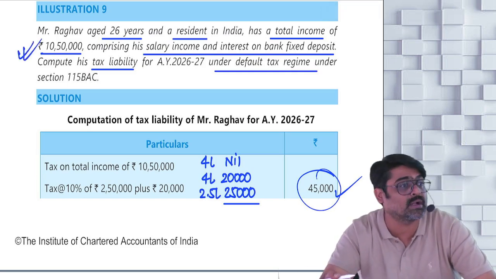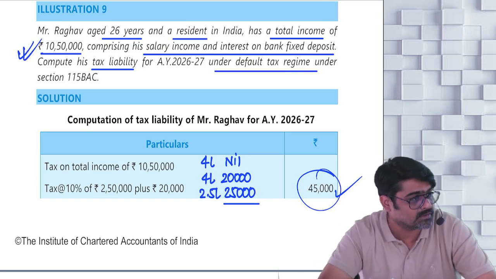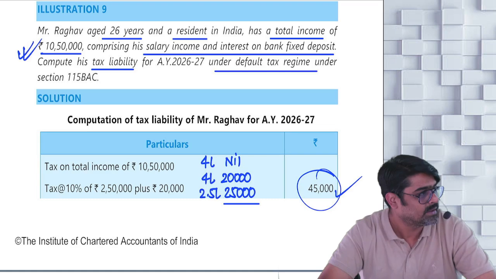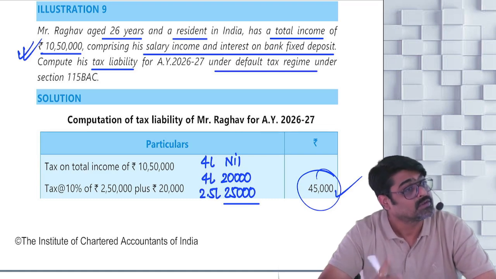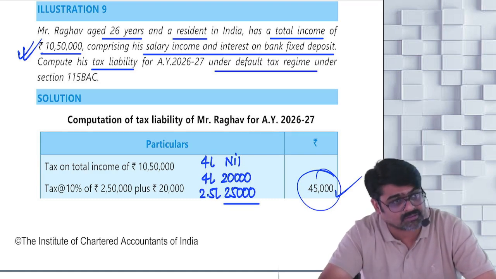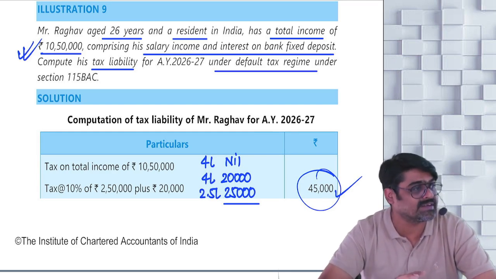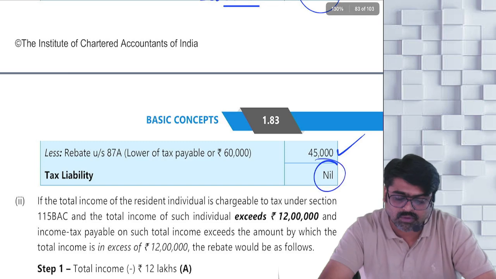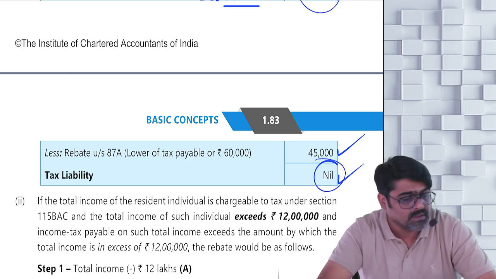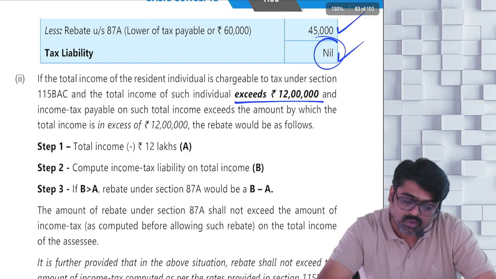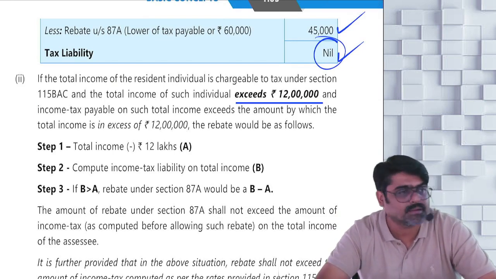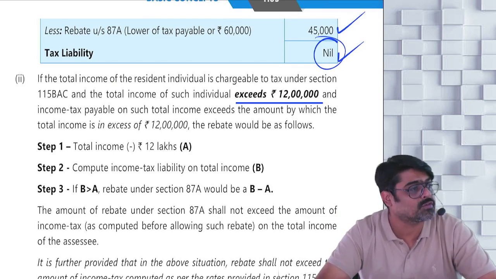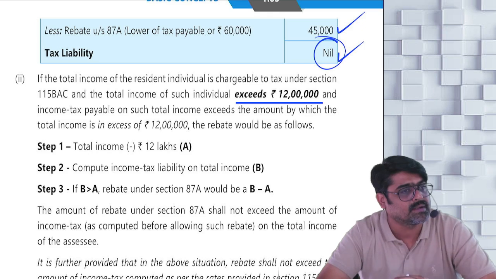But since the total income is below 12 lakhs and you are under the default tax regime, can you claim the rebate? Yes, rebate up to 60,000. So either the entire tax or the 60,000, whichever is lower, 45,000 will go for rebate. What will be the final tax liability? Nil. Even if you cross 12 lakhs, still you can claim rebate.